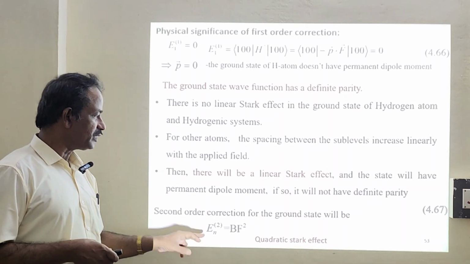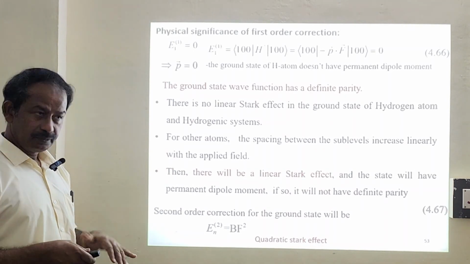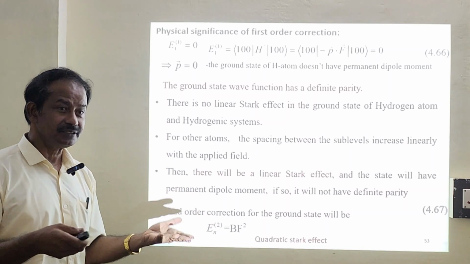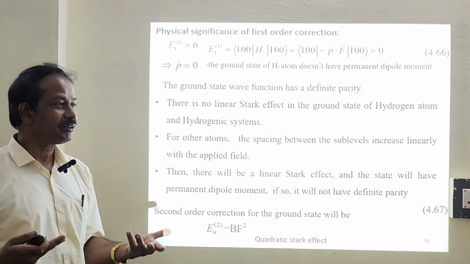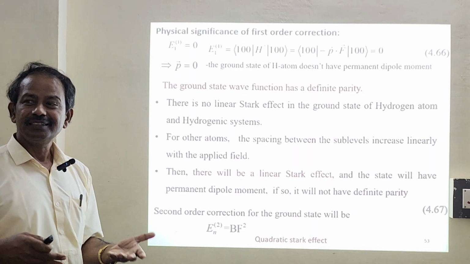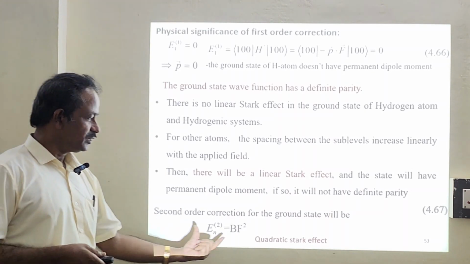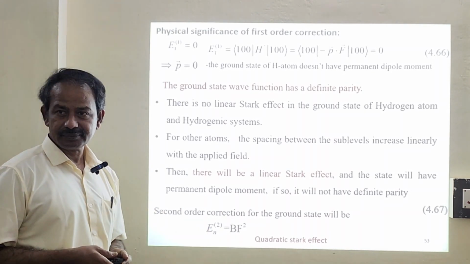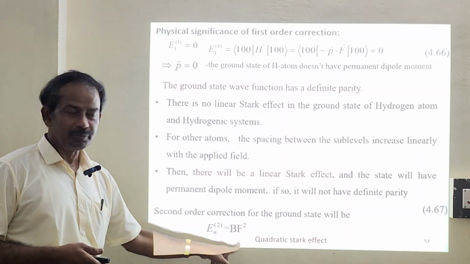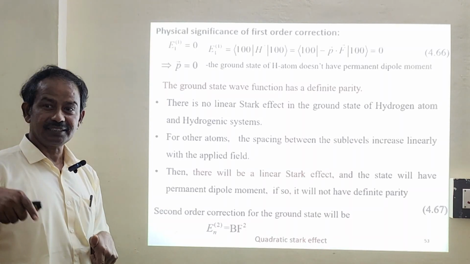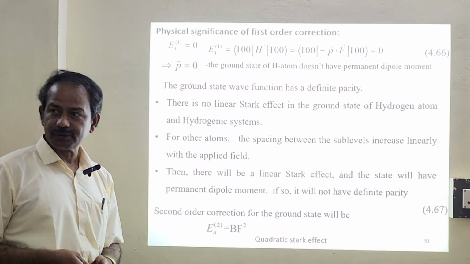Okay. Now we'll go for the second order correction, because the first order correction, just now we said, is 0. No other way, we'll have to go only with the second order correction energy, which is nothing but the quadratic Stark effect. Okay, this is the second term. Can you remember? AF plus BF squared plus CF cubed. This is the second order one.